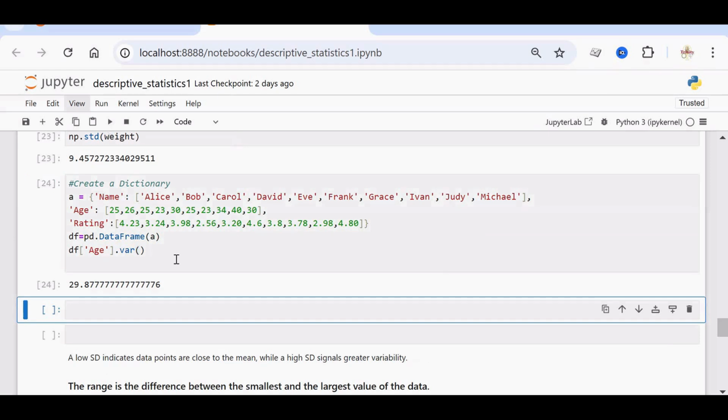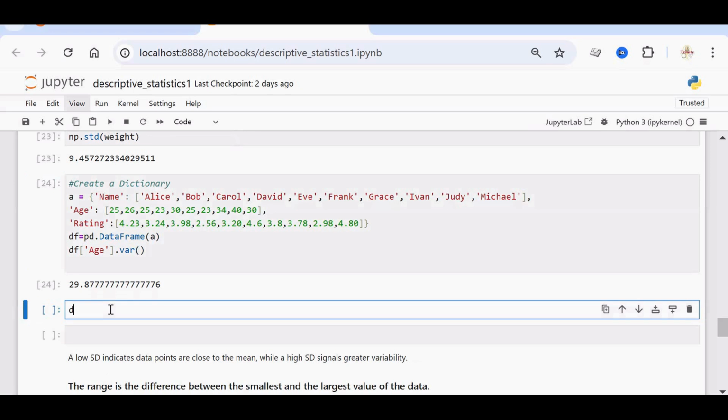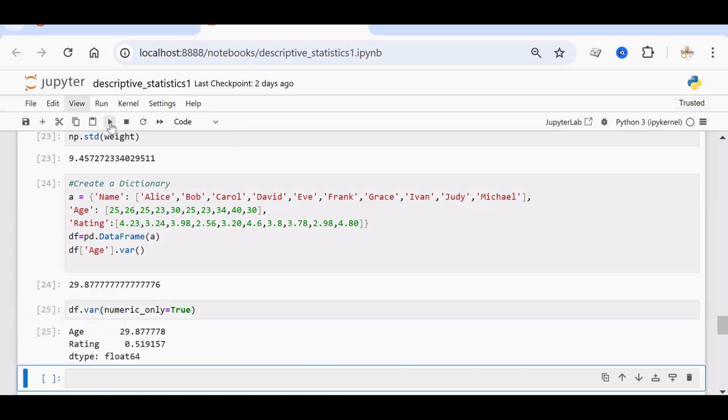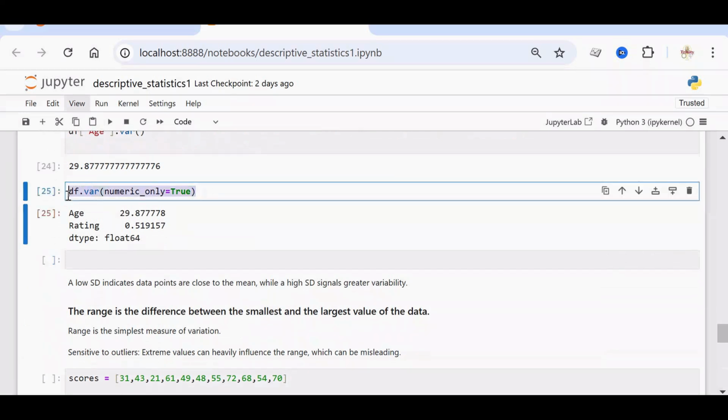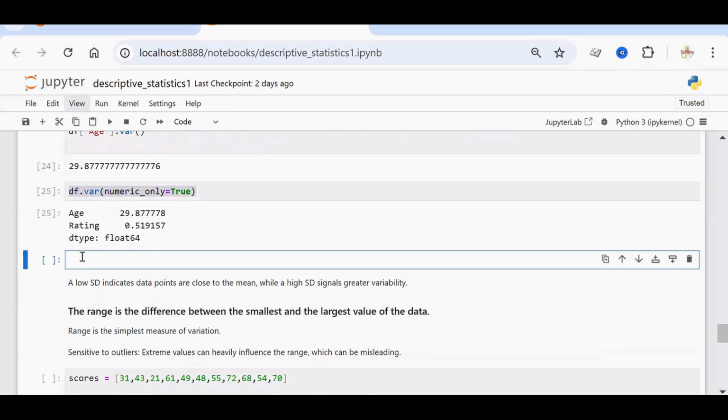Or if you want to find out the variance for all the numeric values in the data frame, you can just give df dot var and pass the argument numeric_only. By default it is false. You are setting it to true, so that for both age and rating we have obtained the variance. Similarly, you can find out the standard deviation for both age and rating using df dot std.